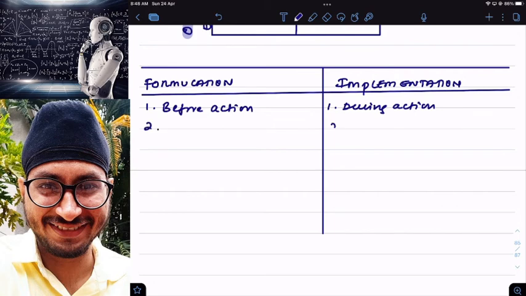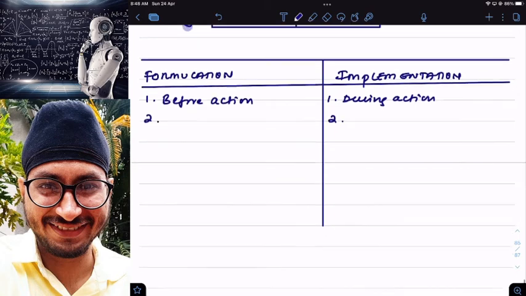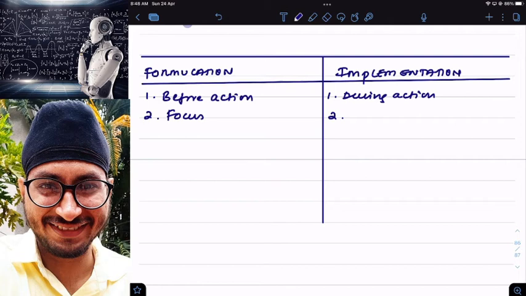Difference number two. Strategy formulation focuses on what? Effectiveness. And strategy implementation focuses on efficiency. Next.